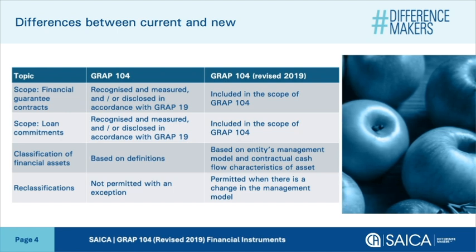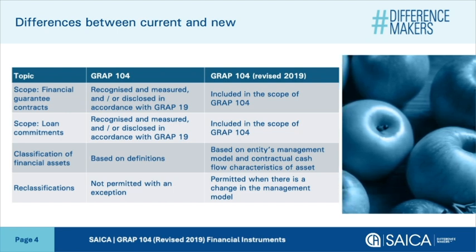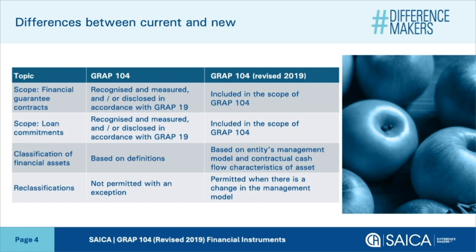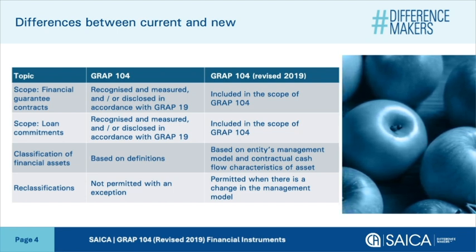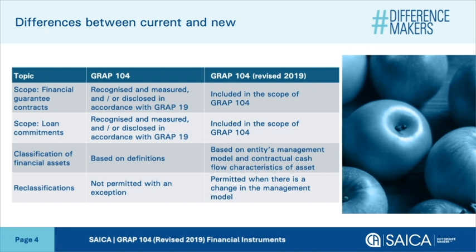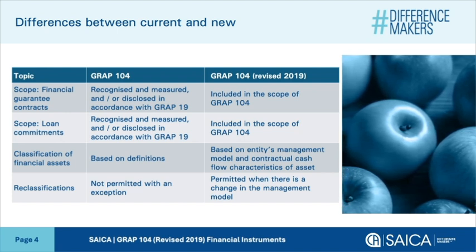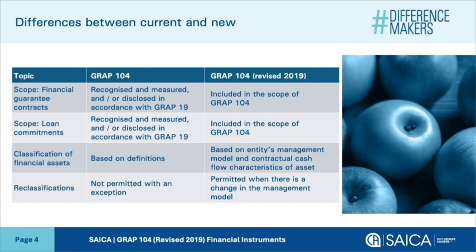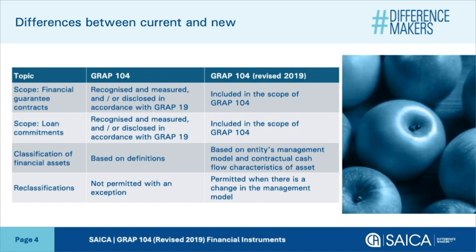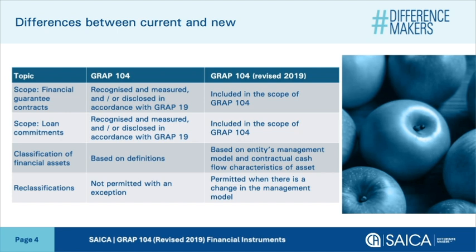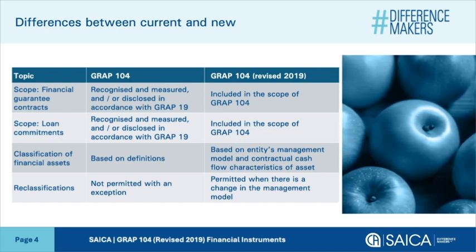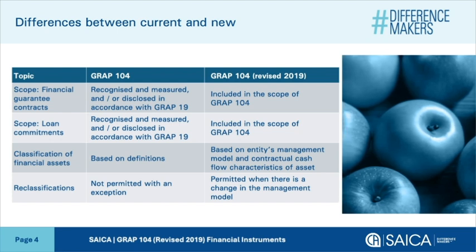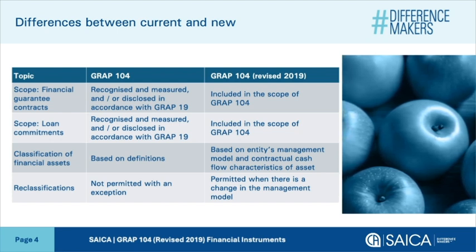Subsequent measurement considers the higher of A, the loss allowance determined using the new impairment model, and B, the amount initially recognized, which is the fair value less, when appropriate, the cumulative revenue that has been recognized. Loan commitments issued by an entity were recognized and measured and/or disclosed in accordance with GRAP 19, which is similar treatment as financial guarantee contracts.